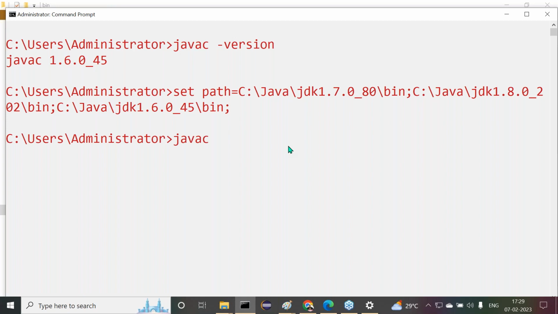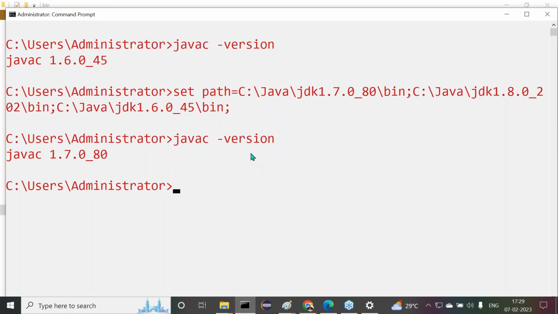Java C space hyphen version. Now observe carefully what we are getting there. Now what version here we are getting there now? 1.7.0 underscore 80. Here we are getting it. Clear or not? Okay, fine.